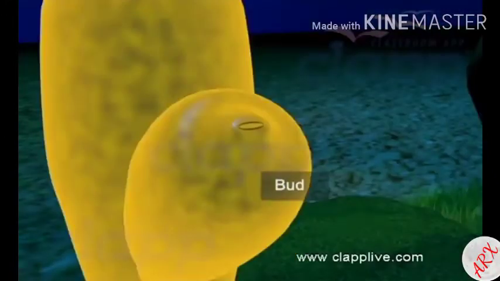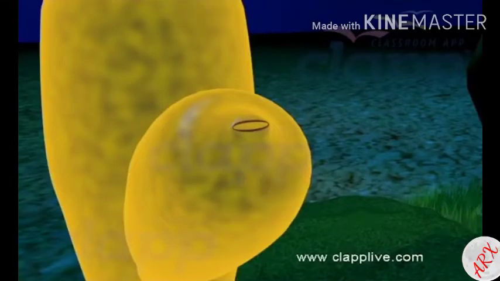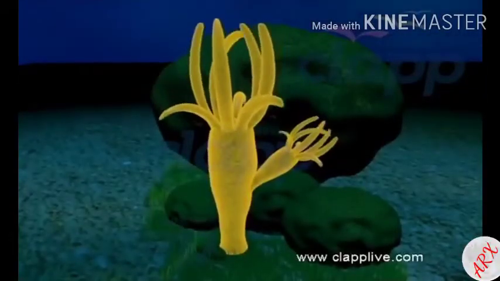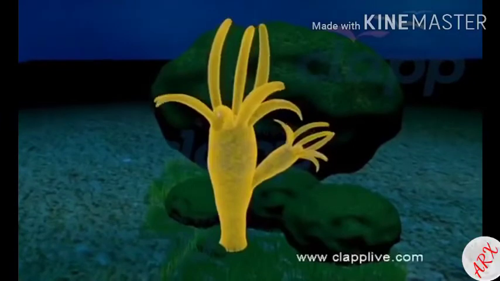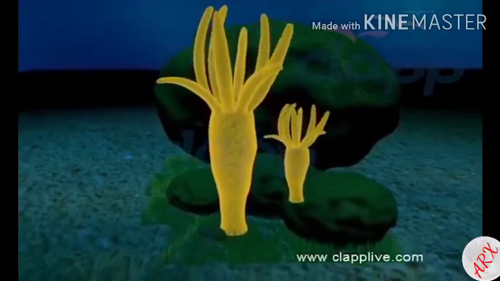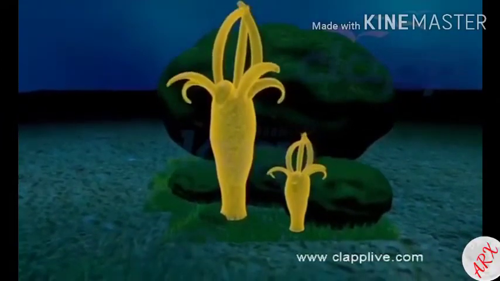In case of Hydra, under favorable conditions, at a specific part of its body an outgrowth is formed by repeated divisions of regenerative cells. It is called a bud. The bud grows progressively and finally forms a small hydra which is able to lead an independent life.